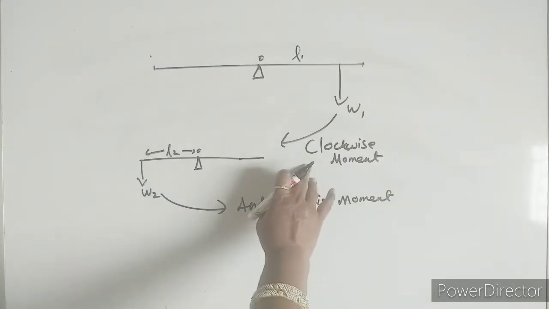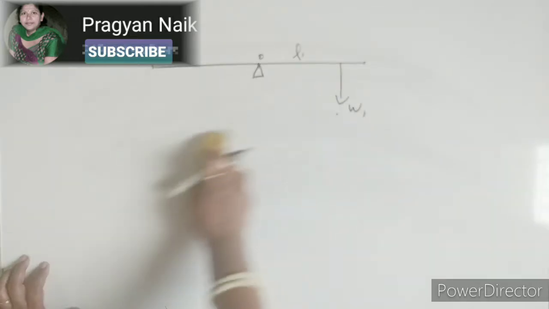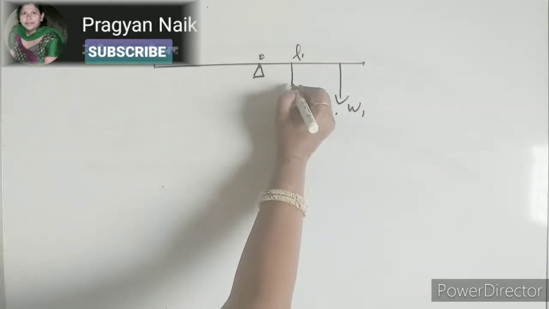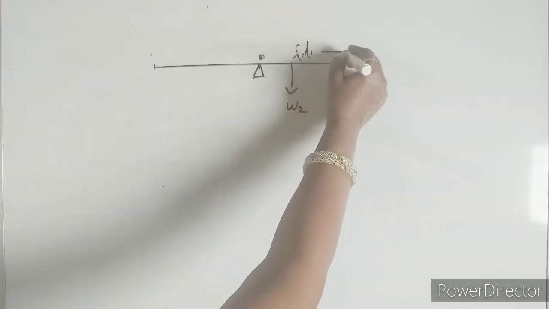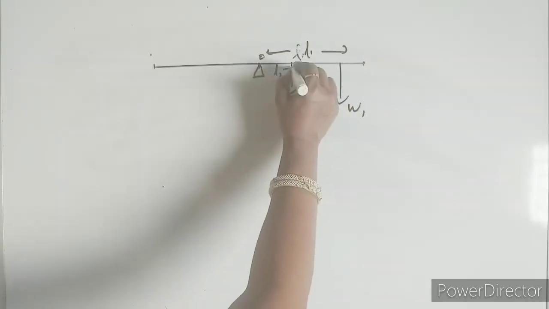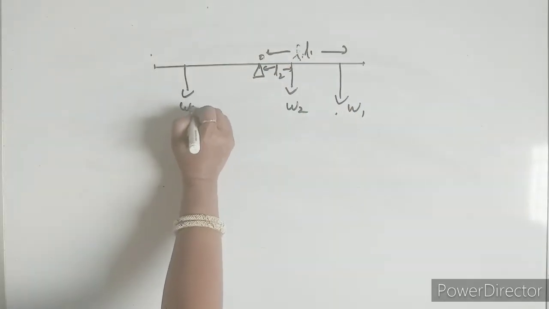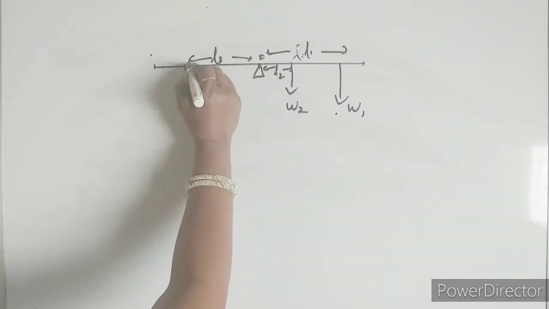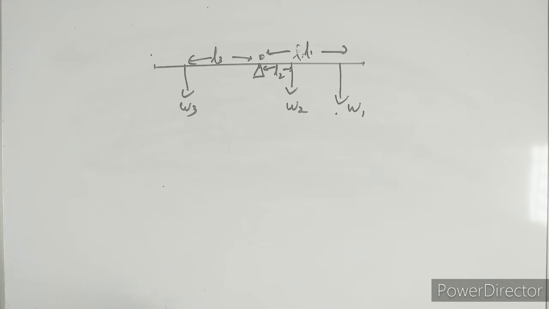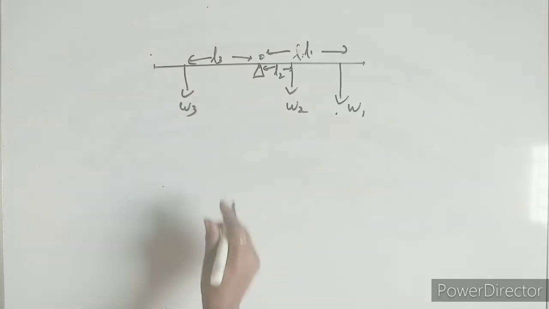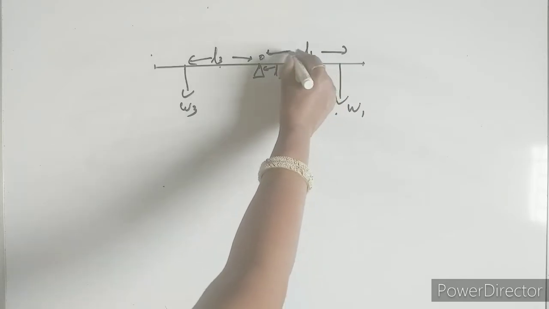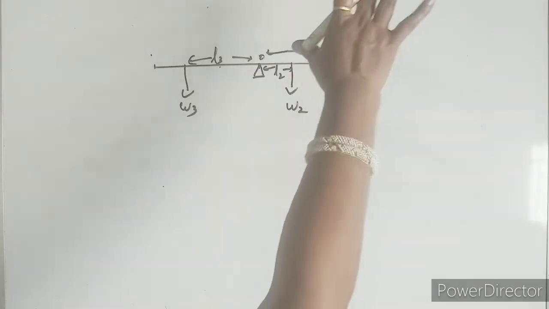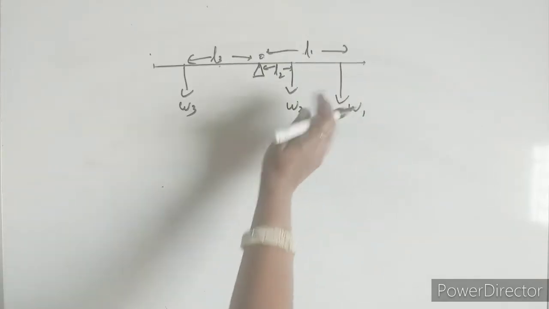I hope you understand this one. Here it is also possible that I take more forces. Let it be W1 and W2, where W1 is at the distance L1 and W2 at the distance L2. Here let it be W3, at a distance L3 from the fulcrum. Whenever we do this, you have to take the distance from the pivoted point. So the clockwise moment is always from this side, as there are two weights here.